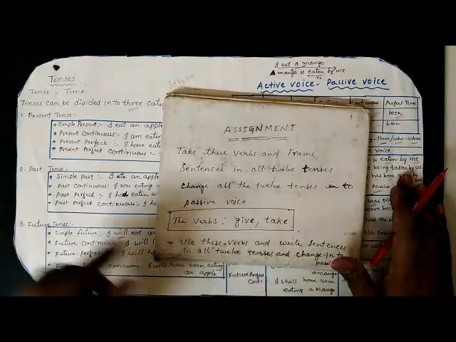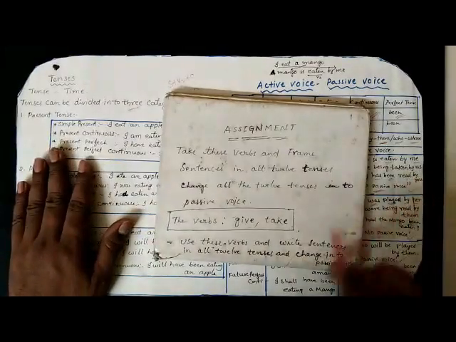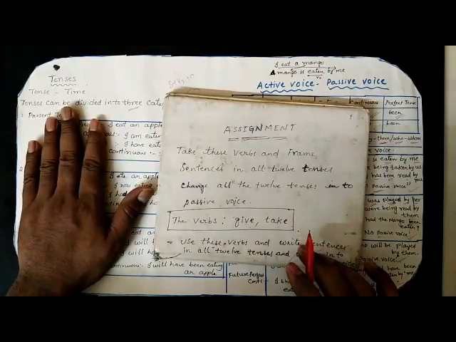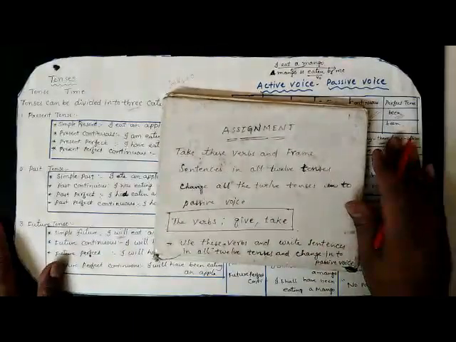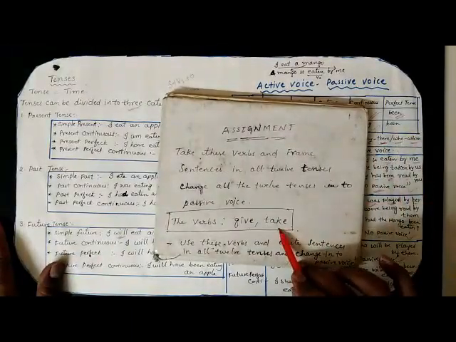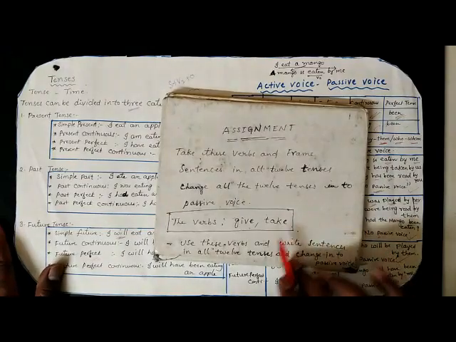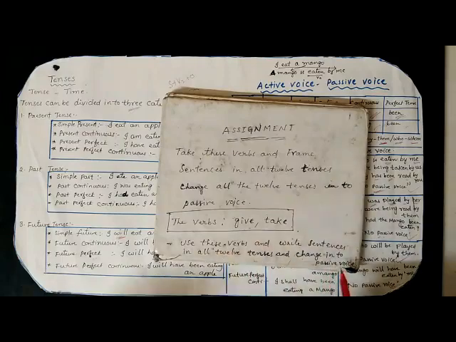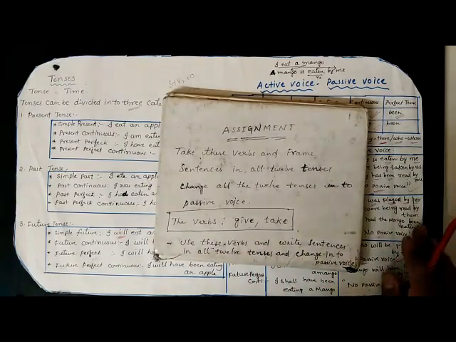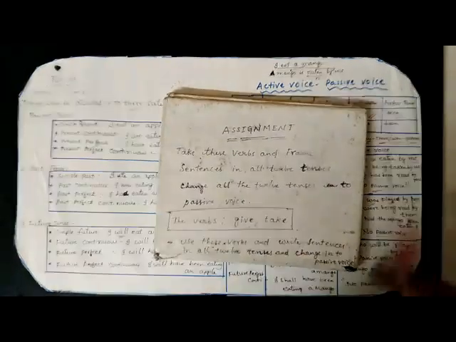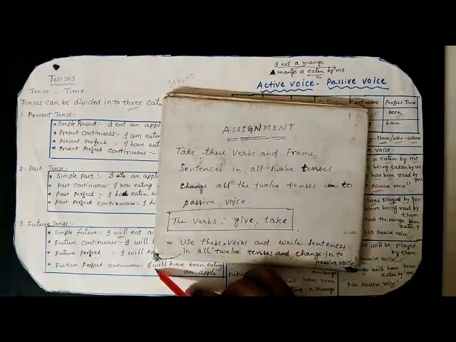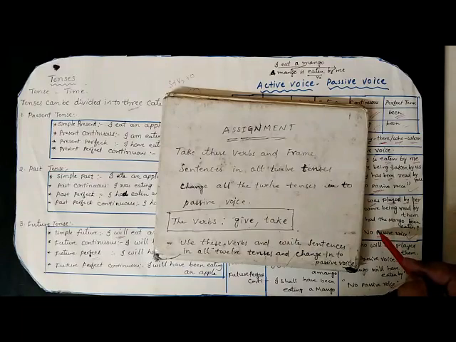In the same way, take one more chart, with tenses on one side and active voice and passive voice on the other, by taking the verb take. Use these verbs and write sentences in all 12 tenses and change them into passive voice. So make two charts using these two verbs in tenses in active voice and passive voice.